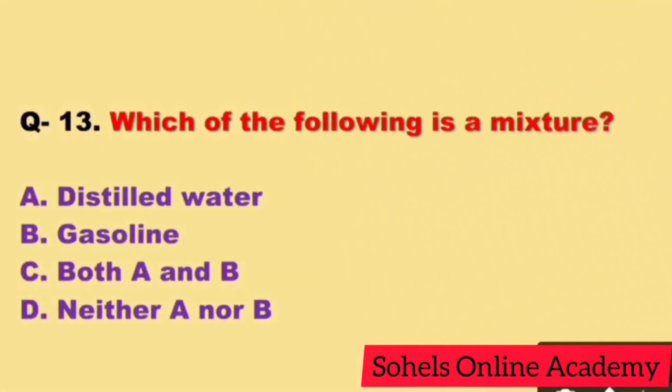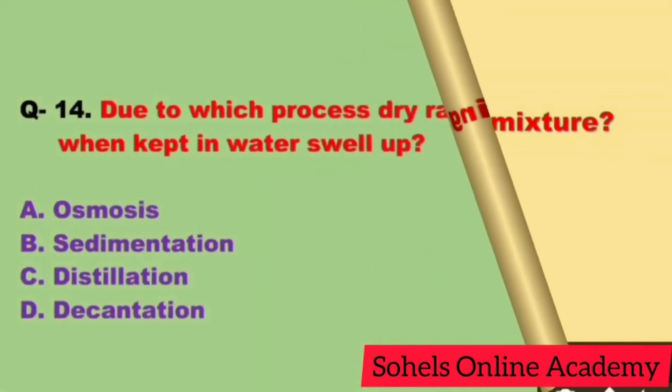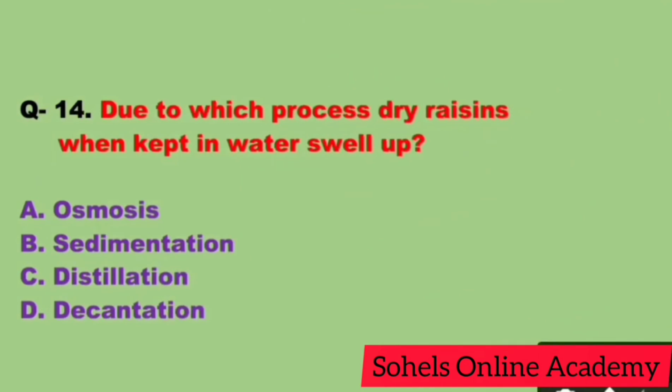Question 13. Which of the following is a mixture? Correct answer is B. Gasoline. Two or more elements or components mixed in any proportion, so that the chemical properties of the components do not change, is called a mixture. So correct answer is B, gasoline. Gasoline is a mixture.